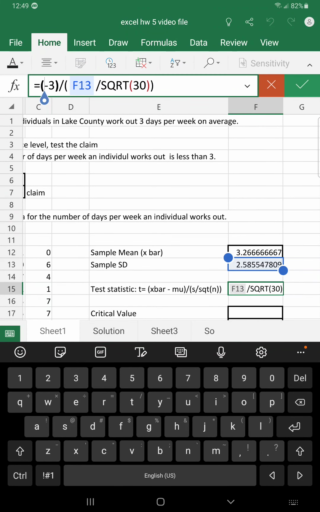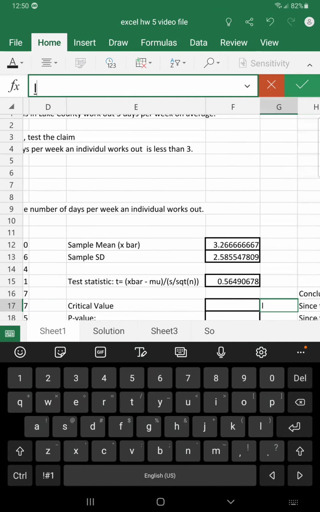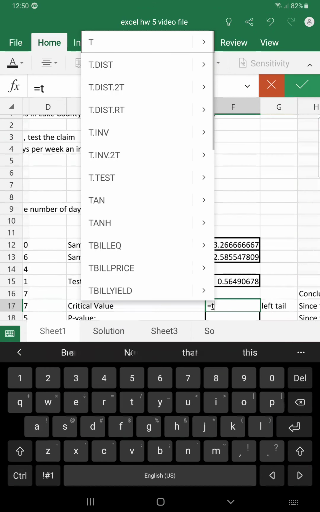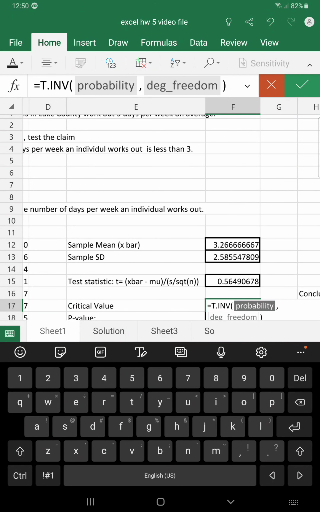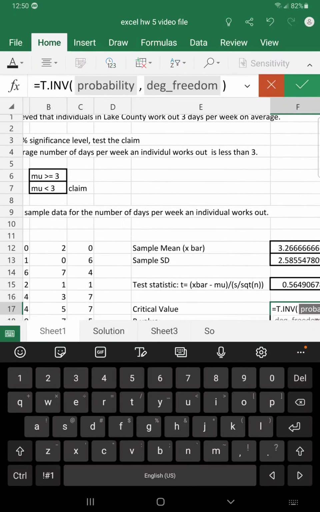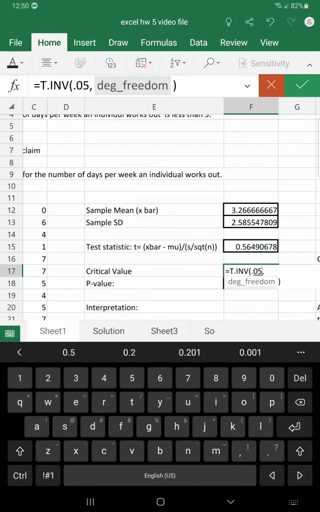Now let's find our critical value. Remember, this is going to be a left-tailed test. We get that from the alternative hypothesis. So we're doing a left tail. So the critical value then will be the T inverse. And since we're looking for the probability to the left, and our alpha is the 5% significance level, the probability there is 0.05.